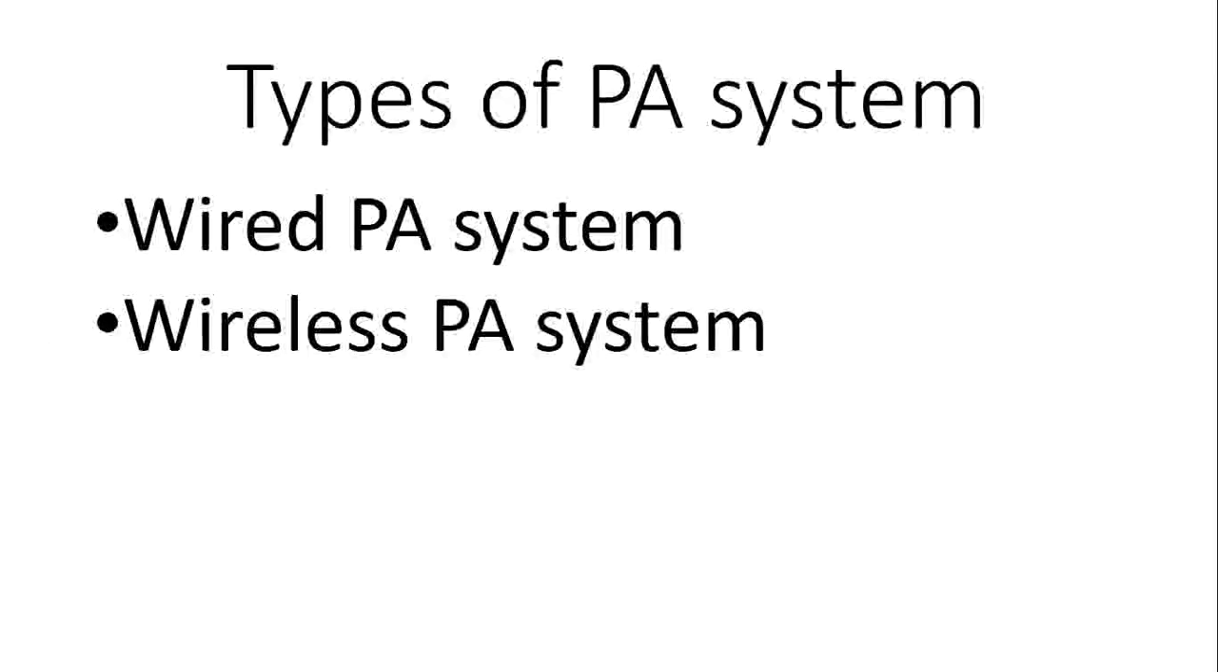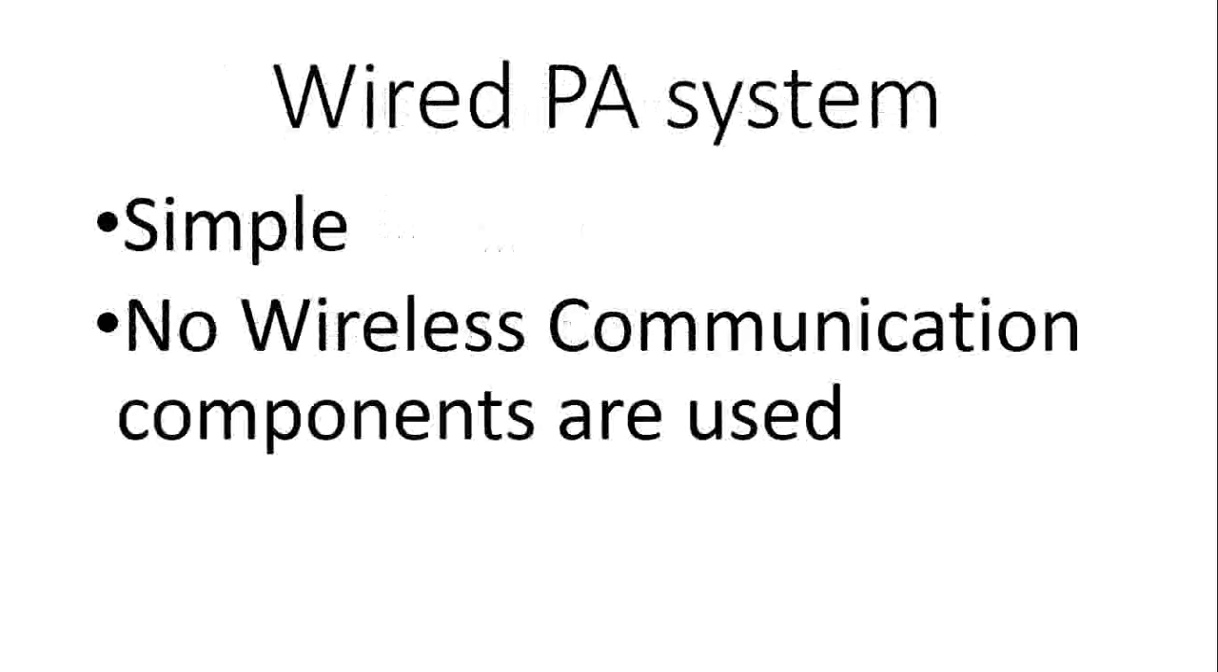Types of public address system. There are two types: one is the wired public address system and another is the wireless public address system. So let us start with the wired public address system. It is simple to use, simple to design, and simple to operate. No wireless communication components are used in it.